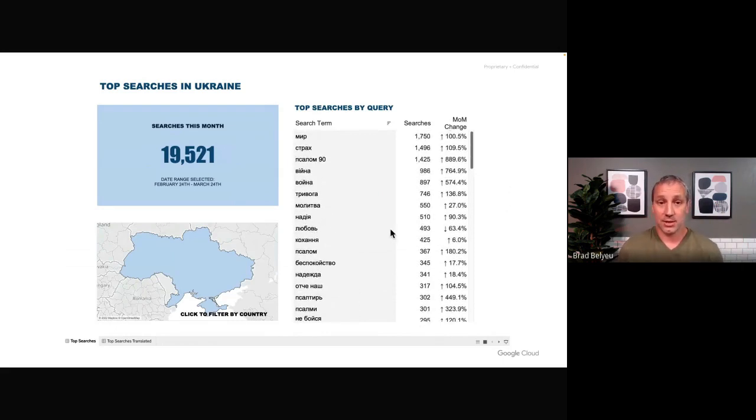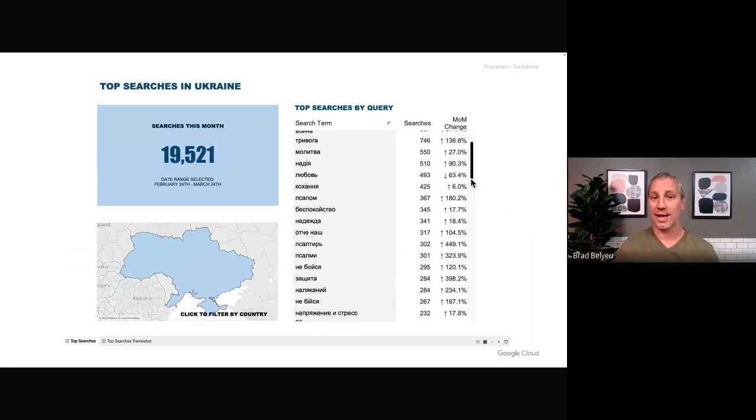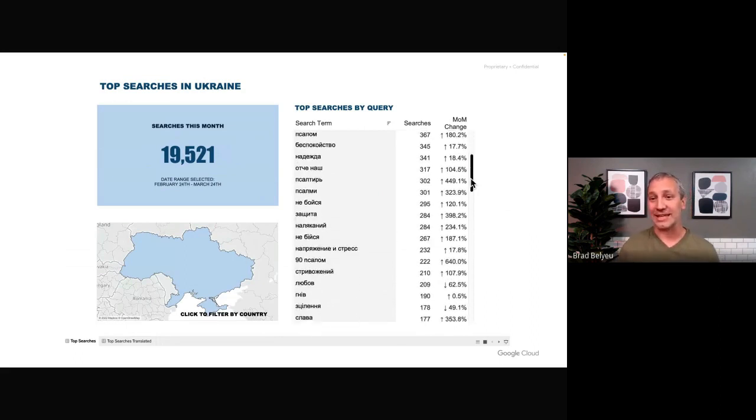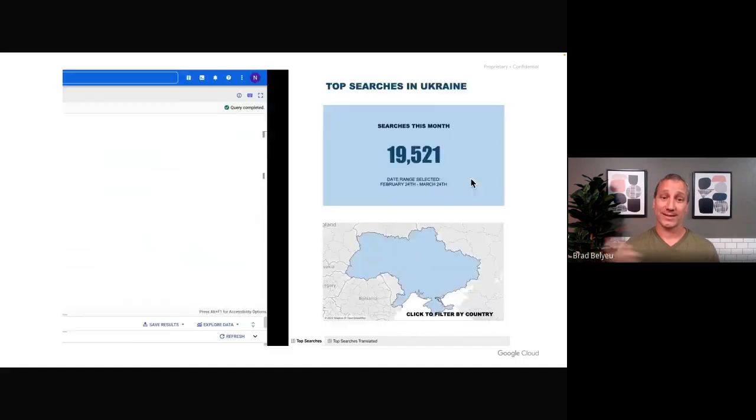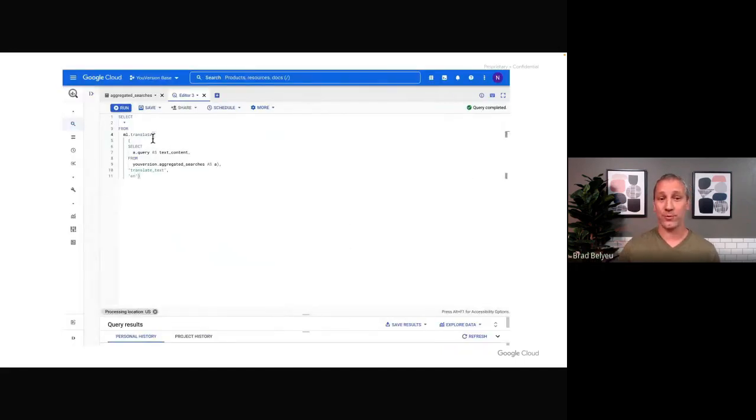The complication here is I don't know if that search term's Ukrainian or Russian, and I don't know what the English equivalent is. I don't speak either, and I can't read or type Cyrillic script. So dozens of times a day, I'm going back and forth or writing a Python script to do it automatically.